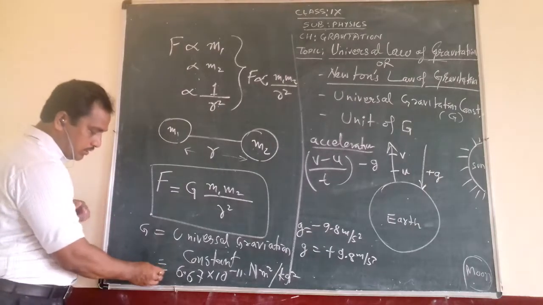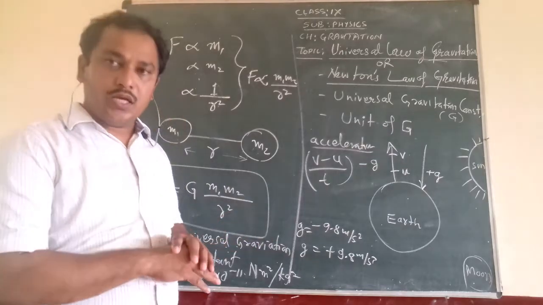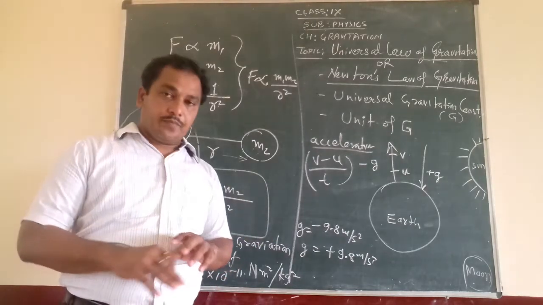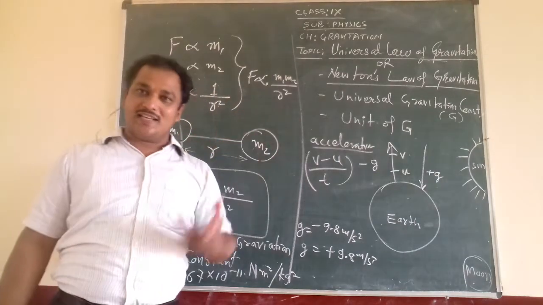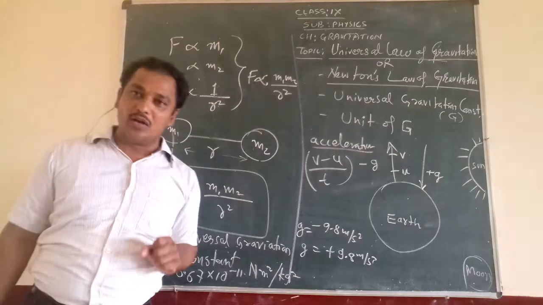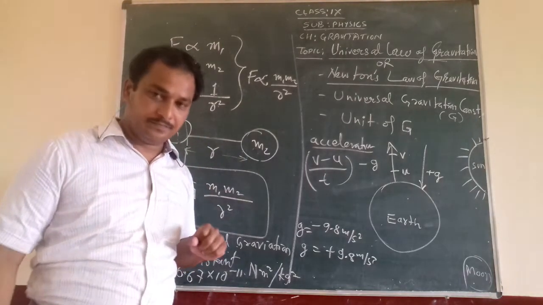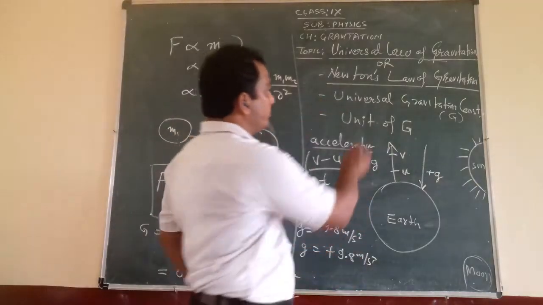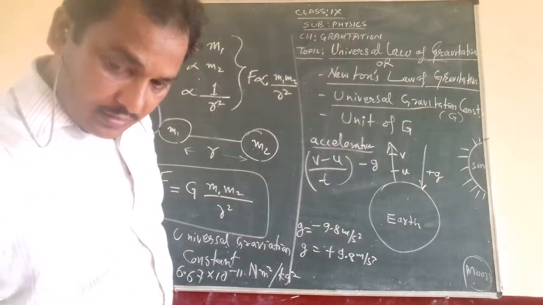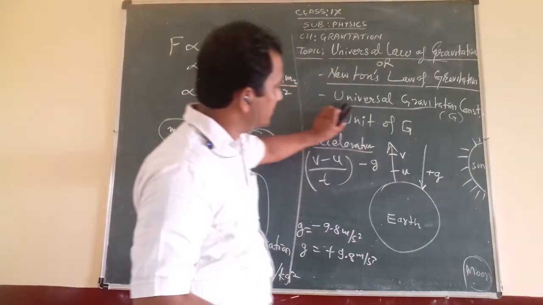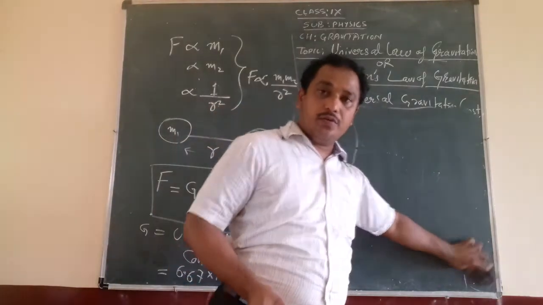Okay, so you must learn this. Even if this constant is given or not given in any question, you should be able to do it. Okay. So if both objects are of masses 1 kg and the distance between them is 1 meter, then how much will be the value of F? Let us see. You can calculate the universal gravitation constant like this. Let us see how much is the universal gravitation constant and its unit. How can we find out?